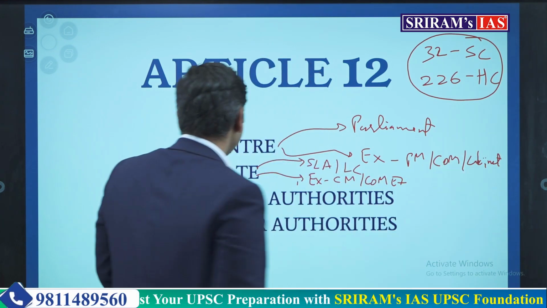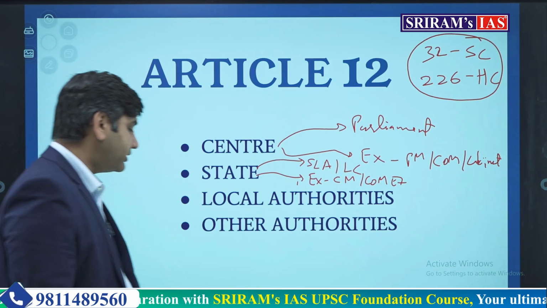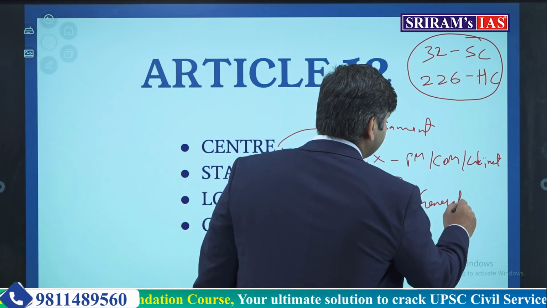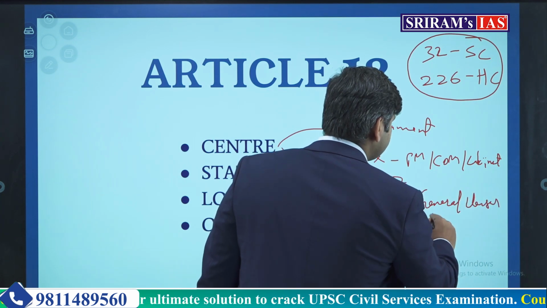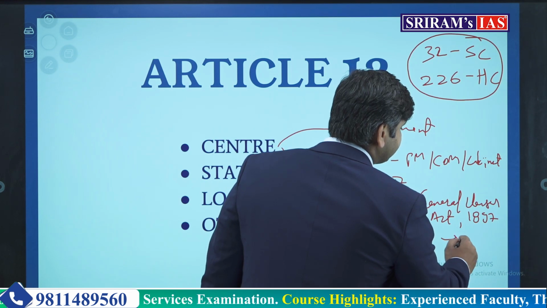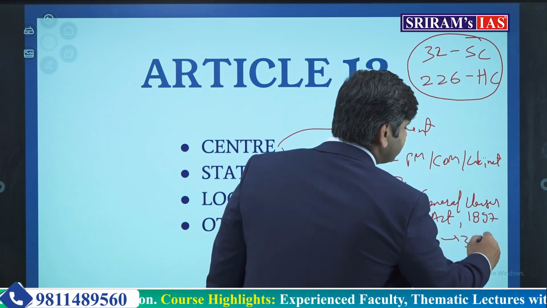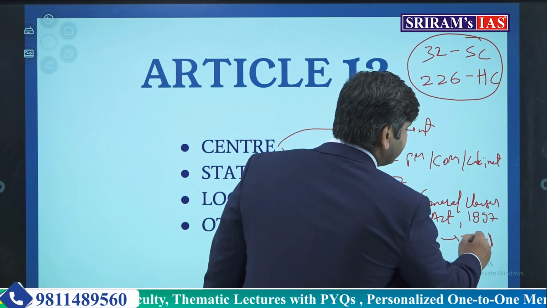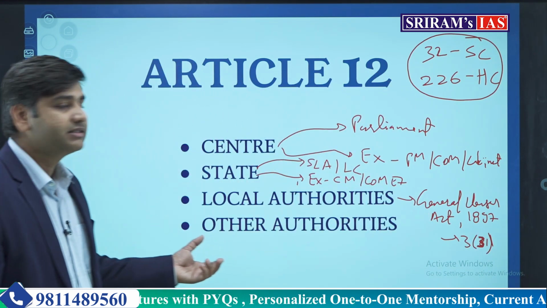Okay. Local authorities. Now these local authorities have been defined in the General Clauses Act of 1897, Section 3, subsection 31. You must remember the General Clauses Act of 1897. The word local authorities is mentioned here.